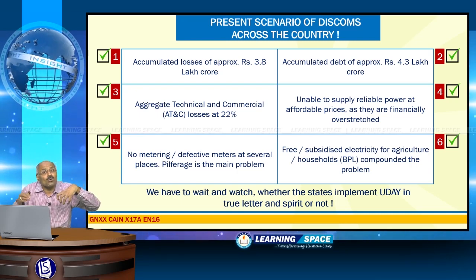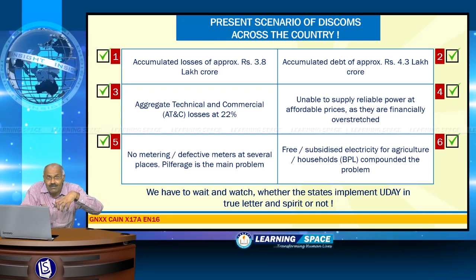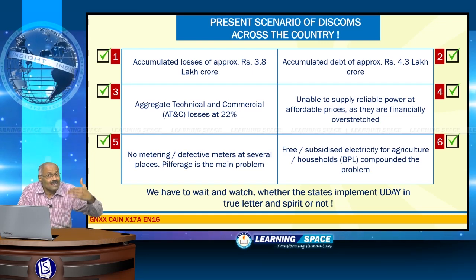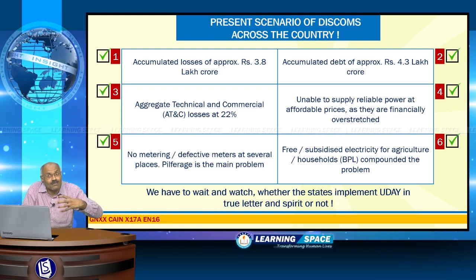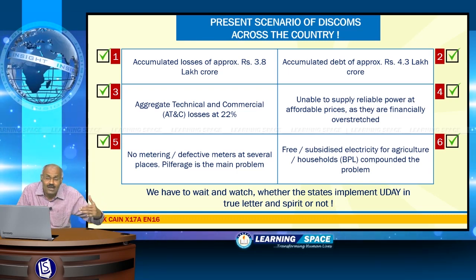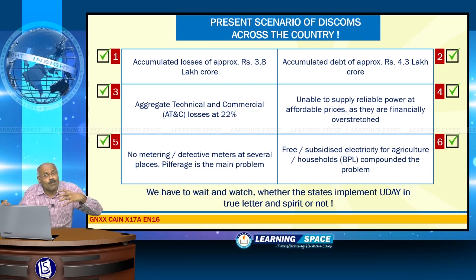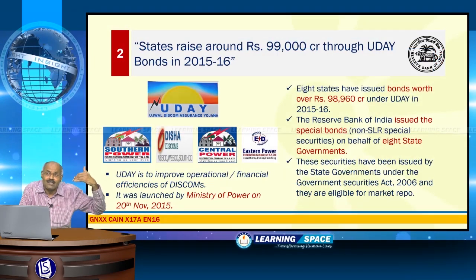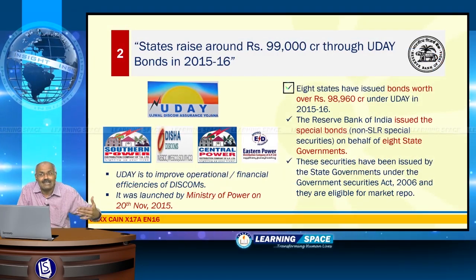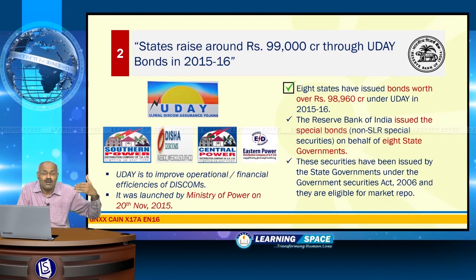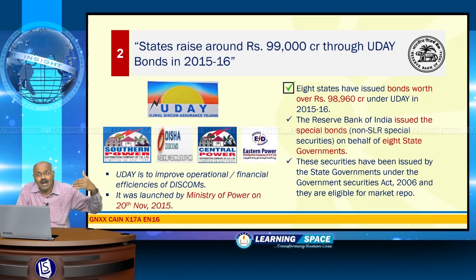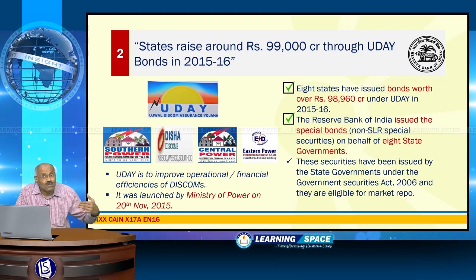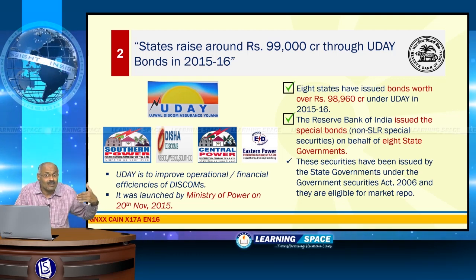Government has to take over 75% of the debt of Discoms in 2 years, and they have to issue bonds. That means the state governments, after taking over the debt of Discoms, have to issue bonds, and the central government will support state governments for this, right? Under this Uday scheme, 8 states have issued bonds worth over 98,000 crores of rupees, and these bonds are non-SLR securities.